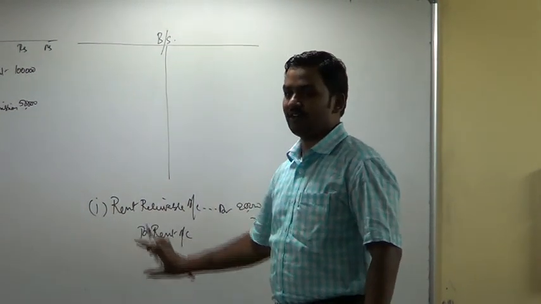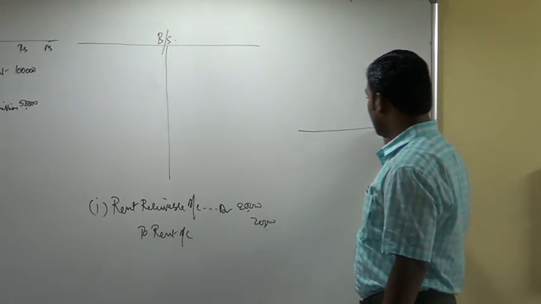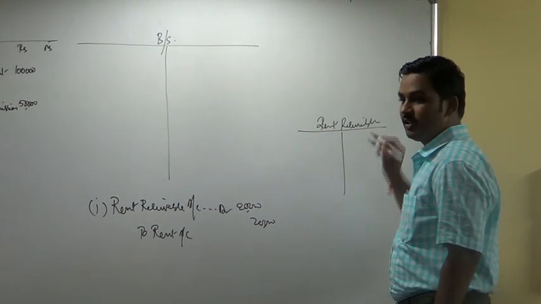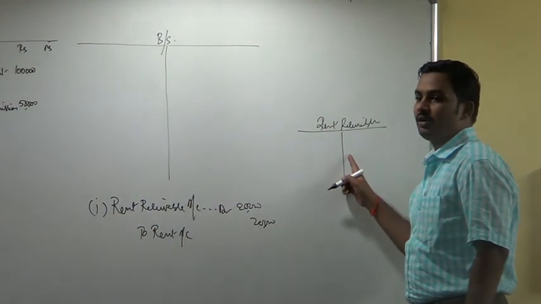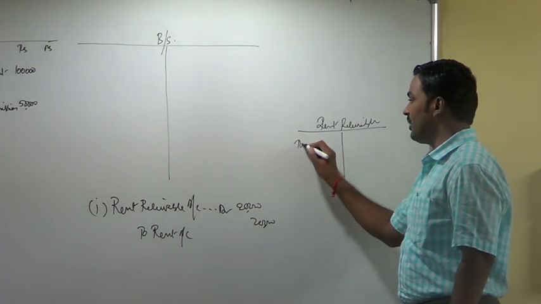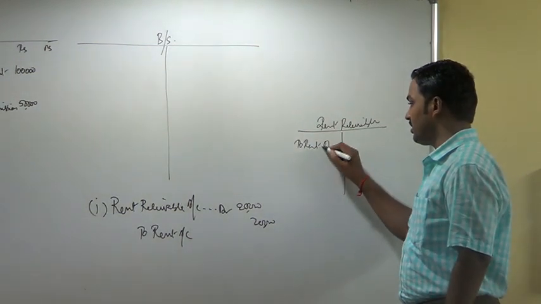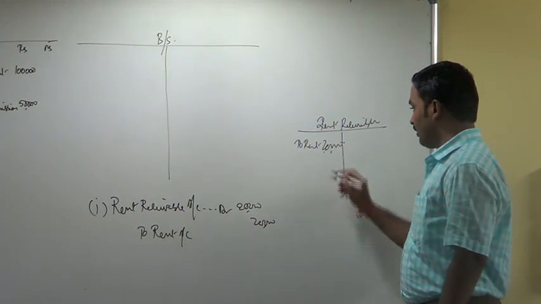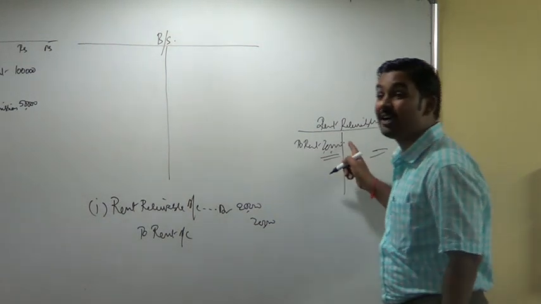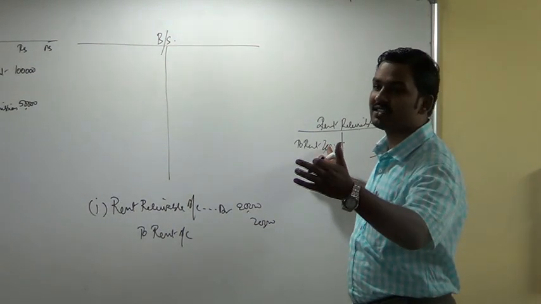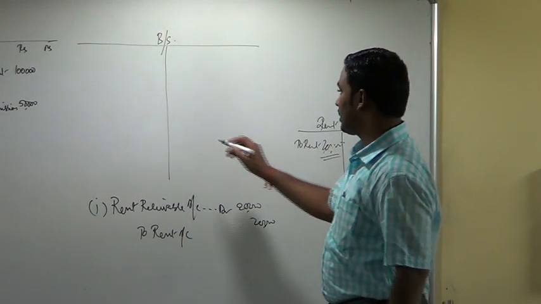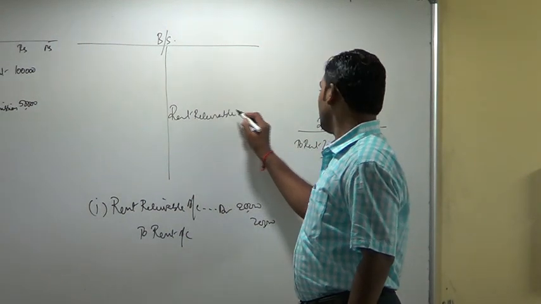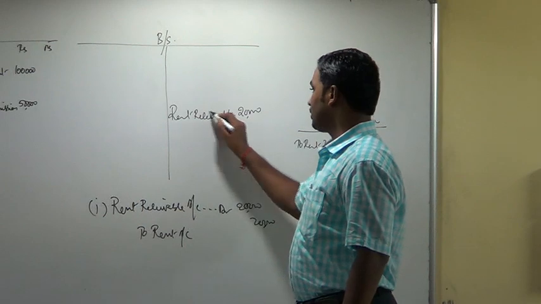Now, because of this entry, what will happen? In the background, a new account, rent receivable account, will be opened. That account will be debited with the posting of this entry, 20,000. If you close this account, it will show a debit balance. Debtor. Where do you show debtors? Balance sheet, asset side. So I'll write here, rent receivable, balance sheet, asset side, 20,000.